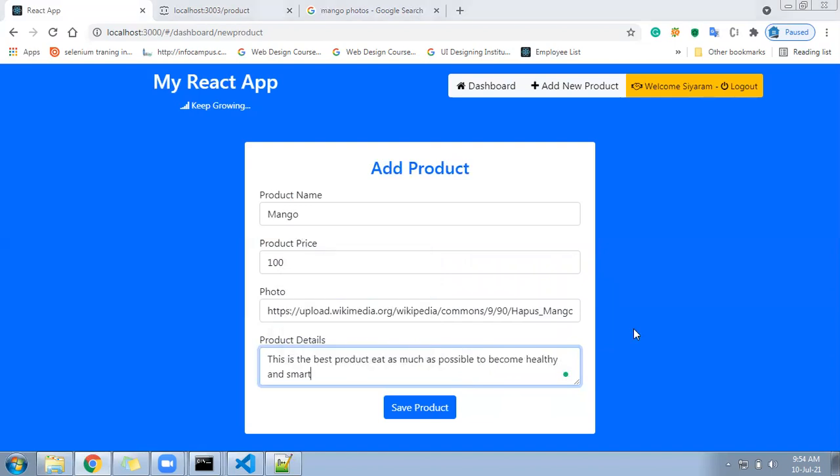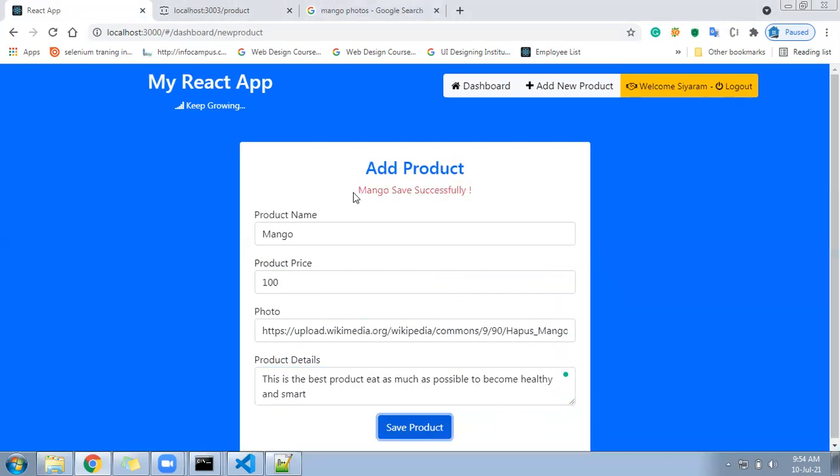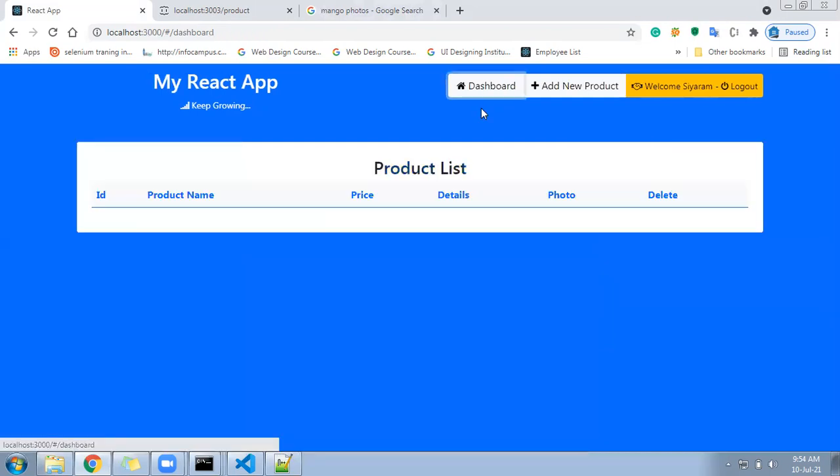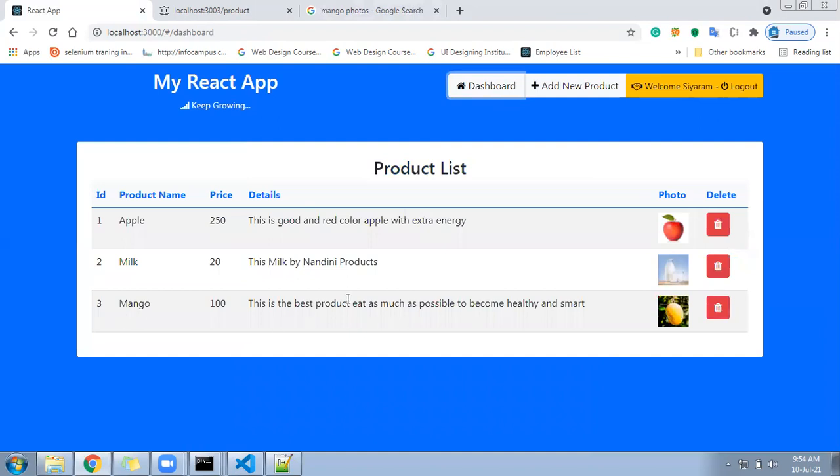Okay, now let me click on save. It says mango saved successfully. If I go to my list page, I should see the mango should come there. Perfect, mango came. But it has to come in reverse order. Oh, reverse functionality has not been applied there. Yes, reason is known. Because of that, it is coming in the last.